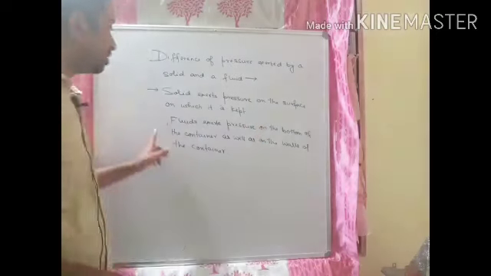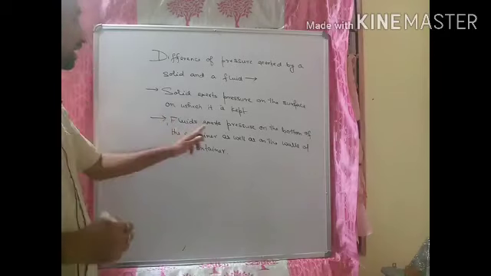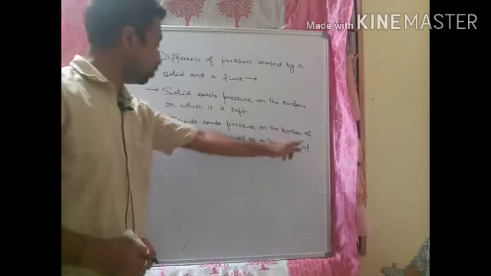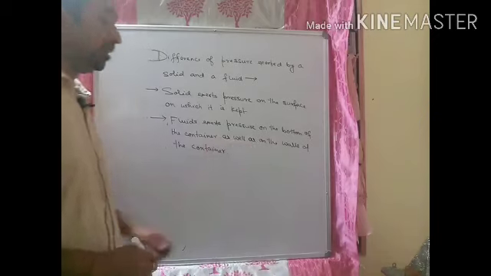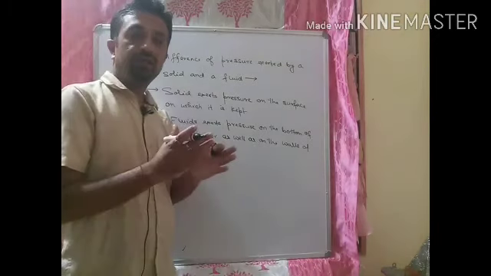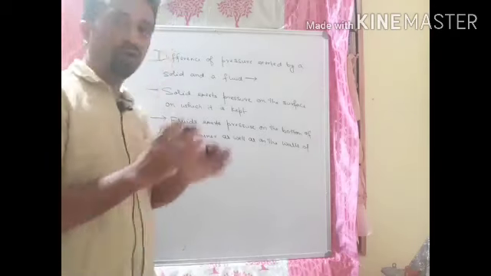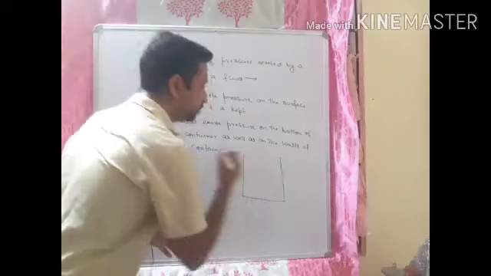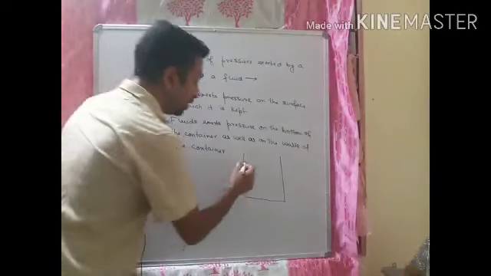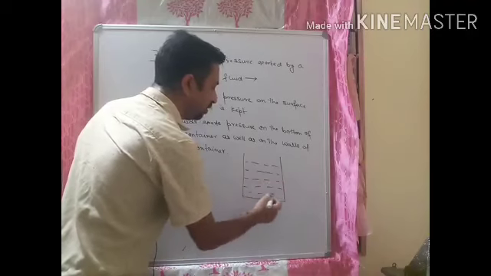But what about fluids? You see here, fluids exert pressure on the bottom of the container as well as on the walls of the container. So we know that we have to keep the fluids in a container. You have to hold the fluids in a container. Suppose you take this one, this is a container, and here you put, let us take the example of liquid.